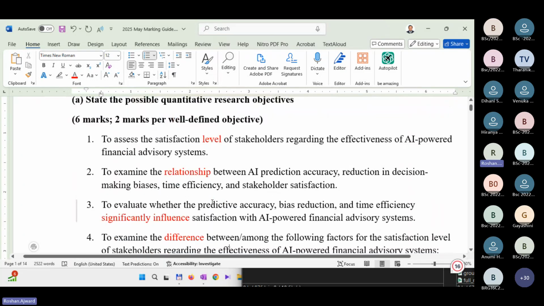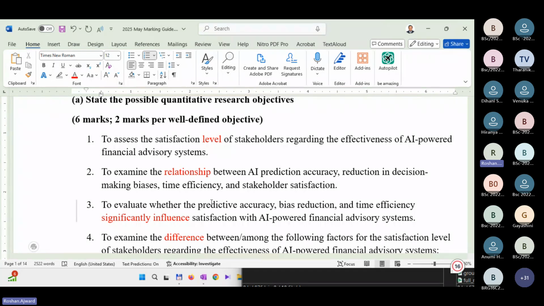Now, if I ask you this question, now there are 4 objectives. What are the analyses that you are going to do? To see the level, what's the analysis you do? Descriptive analysis. Very good, excellent. Then to see the relationship between the independent variables and the dependent variable, what's the analysis you do? Correlation. Excellent.